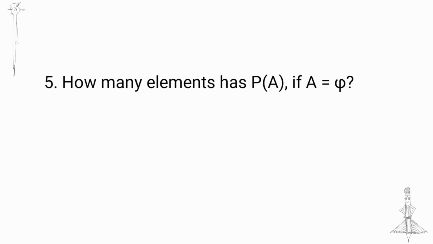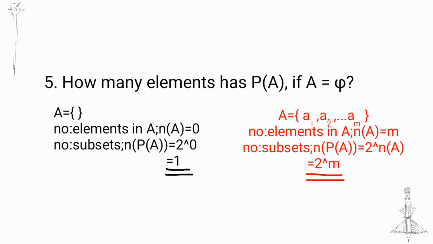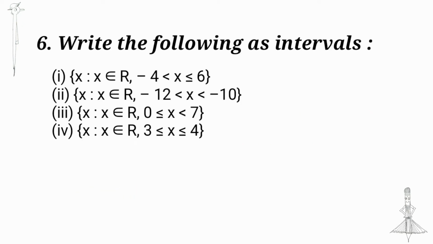How many elements has P of A if A is equal to the null set? We know that if A is a set with m elements, that is n of A is equal to m, then n of P of A is equal to 2 raised to m. If A is the null set, then n of A is equal to 0. That is n of P of A is equal to 2 raised to 0, which is equal to 1.